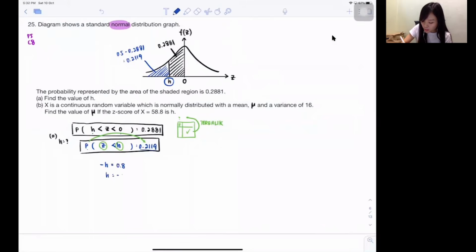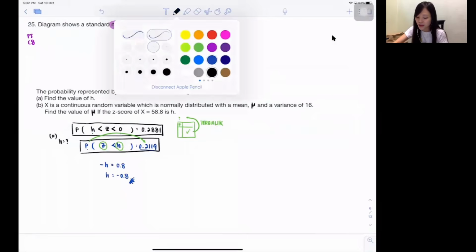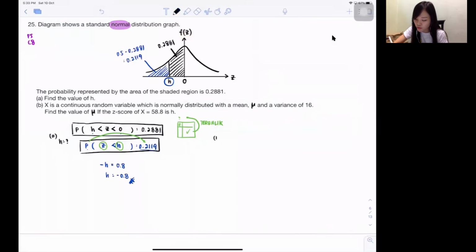0.80. So negative, throw it over. Isn't it your H answer? Negative 0.8. Super duper easy. Let's go on with B.